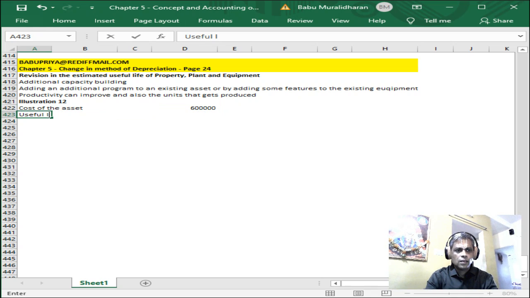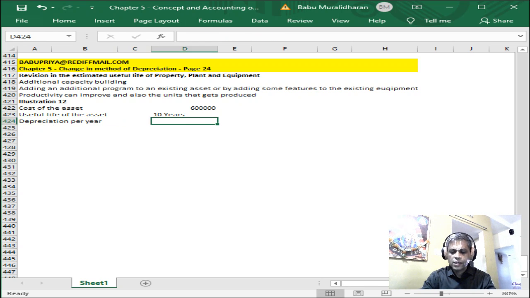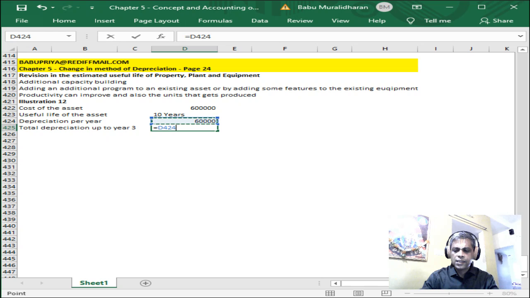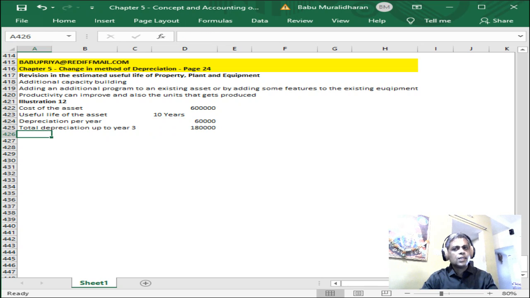Useful life of the asset is 10 years. Straight line method depreciation. So depreciation per year, there is no residual value, is equal to 6 lakhs divided by 10 years. So per year it will be depreciated at rupees 60,000, right? So total depreciation up to year 3 is equal to 60,000 into 3, that is 1,80,000, the total amount that got depreciated in the first 3 years.